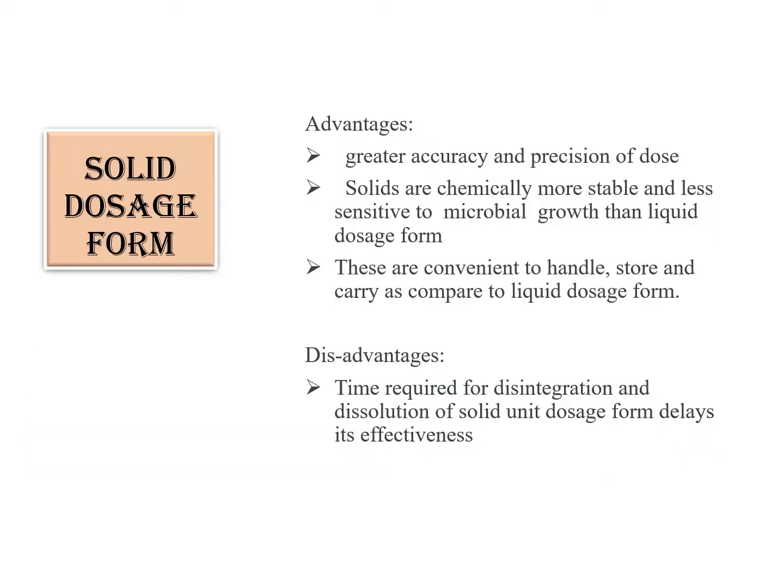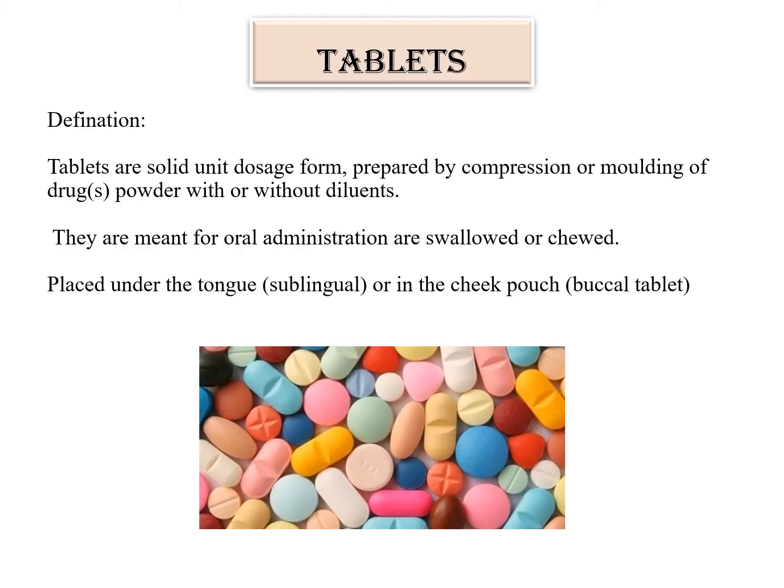Now we will see advantages and disadvantages of solid dosage form. Advantages: they give greater accuracy and precision of dose. Solids are chemically more stable and less sensitive to microbial growth than liquid dosage form. These are convenient to handle, store and carry as compared to liquid dosage form. Disadvantages: time required for disintegration and dissolution of solid unit dosage form delays its effectiveness. First, we will see tablets.